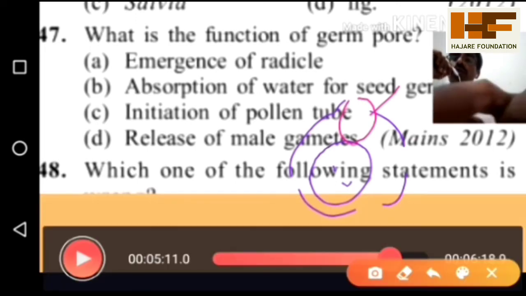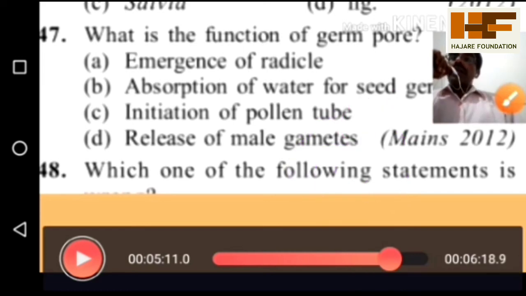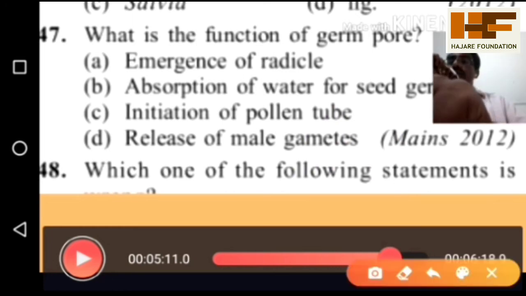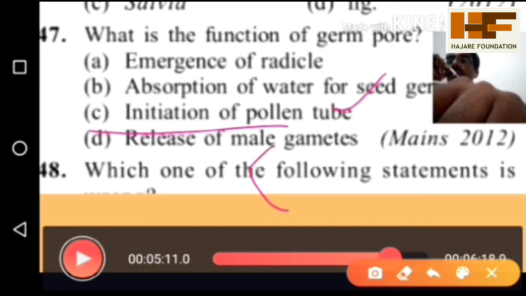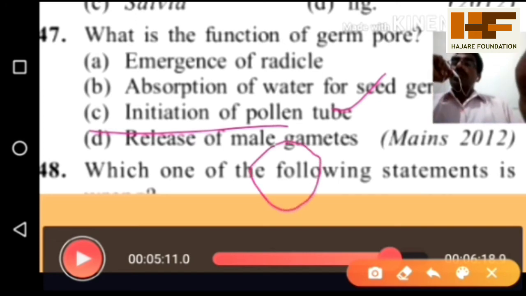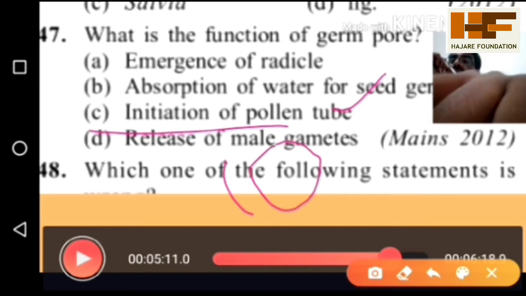The given options are: emergence of radicle, absorption of water for seed germination, initiation of the pollen tube, and releasing of male gametes. This question was asked in the past. The answer is initiation of the pollen tube, because, as we discussed, the inner layer is the intine and the outer layer is the exine.